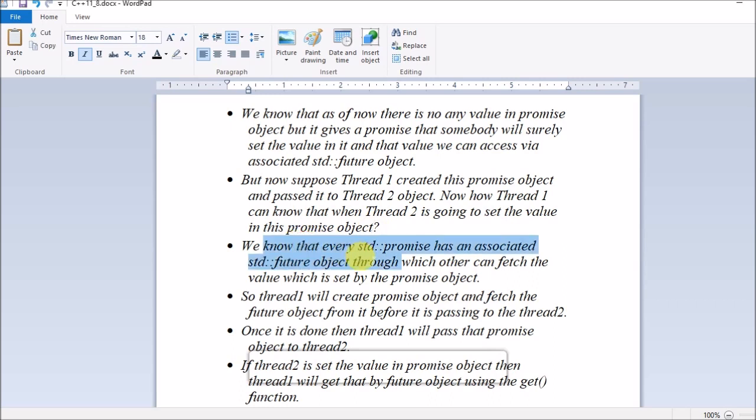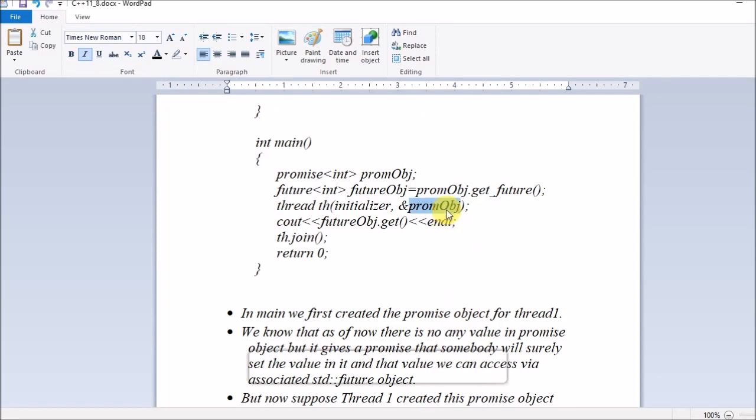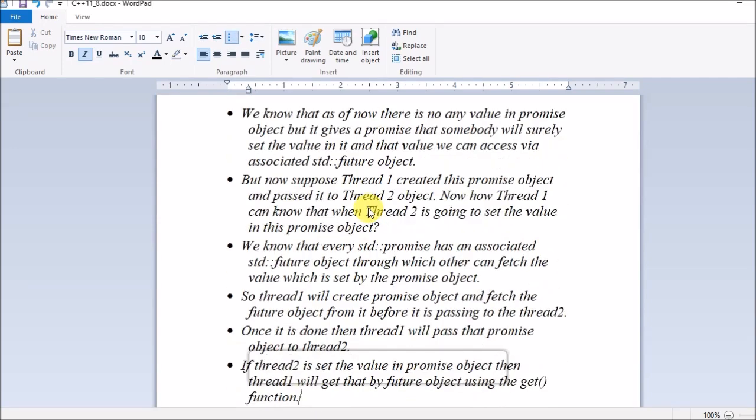We know that every promise has an associated future object through which others can fetch the value. So thread1 will create the promise object and fetch the future object from it before passing. What I told you is that before passing the address of the promise object, we are retrieving the future object from it, so that if this initializer function sets its value later on, and we call the get function, if it is blocked, that means the future object is not set. If it is not blocked, that means the future object is set by this initializer function.